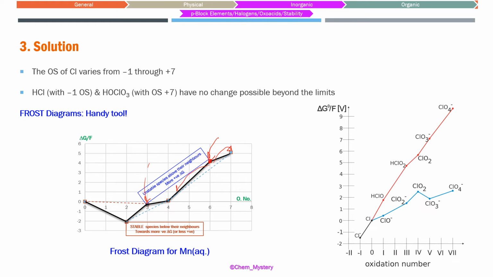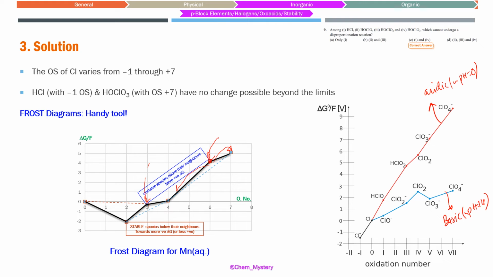Here is the diagram for chlorine. This is basically the Frost diagram for chlorine. This one is in acidic medium, at nearly pH equal to 0, and this one is in basic medium, at pH nearly 14. So what is happening? We can see here this chloride ion is lying over here. We cannot have the possibility of disproportionation. For ClO4 also we don't have the possibility of disproportionation.